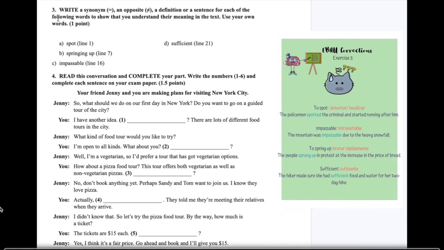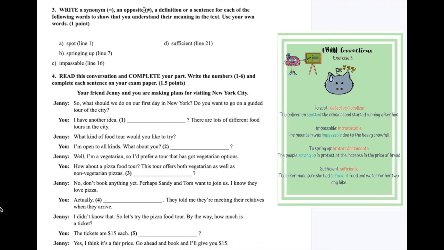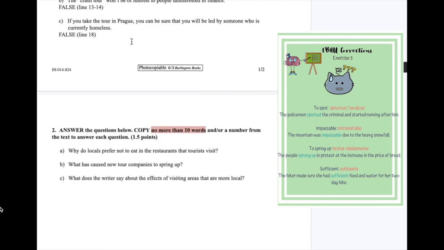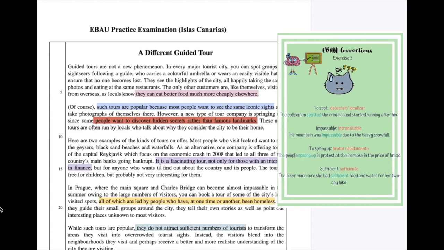Okay, so exercise 3, this is where you need to obviously write your synonym, an opposite, a definition, or a sentence for each of the following words. Now, I do suggest that when you write a definition or a sentence, you are careful, because any grammatical problem or error will be counted as incorrect. So it's very important that if you do write a sentence or a definition, you write it correctly. Okay? Now, again, remember in this part, you are writing a synonym or an opposite or a definition or a sentence based on the meaning of these words, but from the meaning and the context of the text itself.